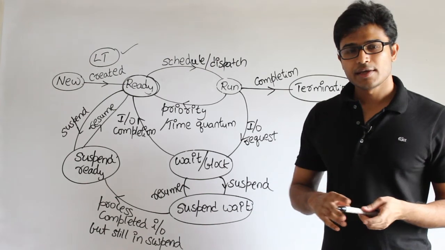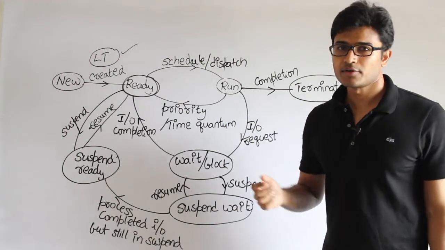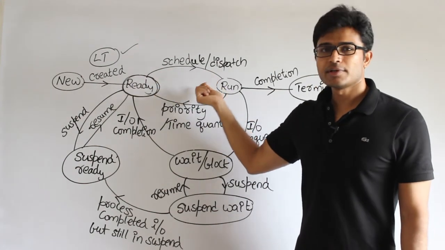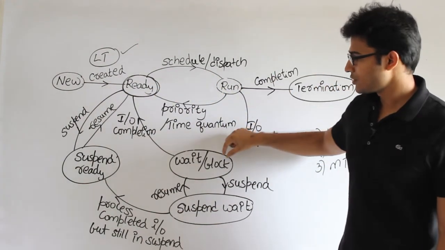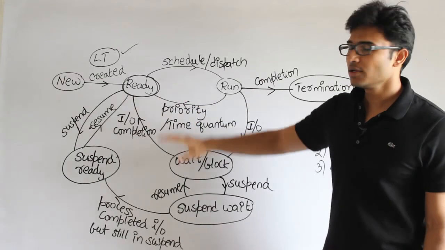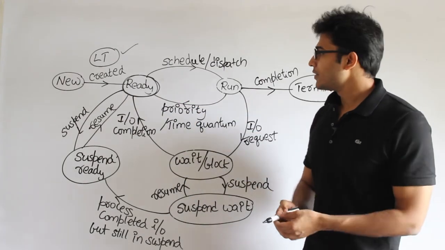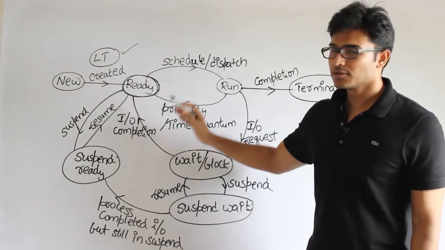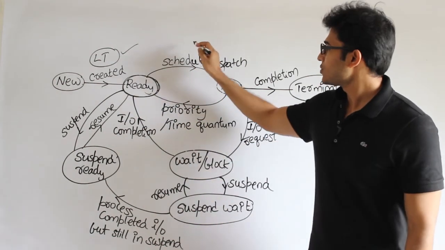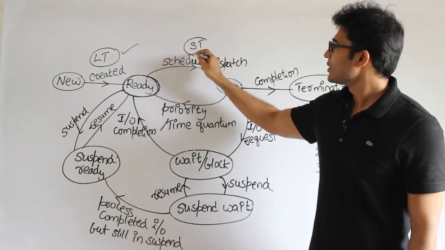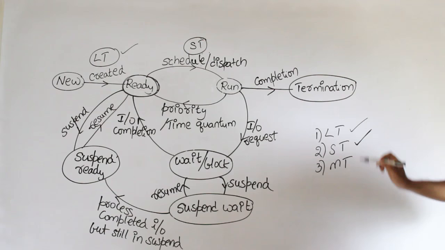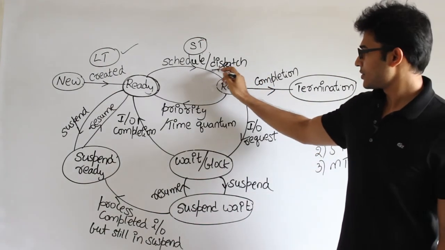The reason is that decision is not going to last forever. Only for that one process it is going to be valid, and once the process completes execution or once it goes out to the wait block, it is going to be invalid, right? Therefore, the meaning of short term is that this decision will not last forever. The short-term decision is made by the short-term scheduler, and it is also called the dispatcher